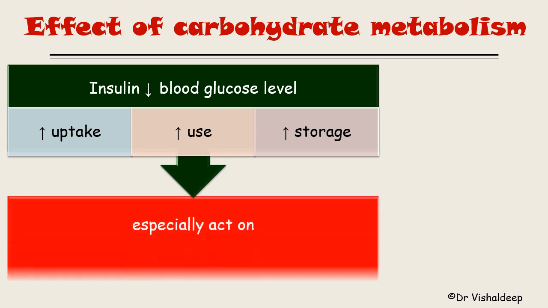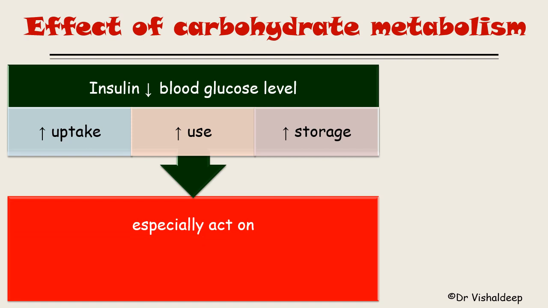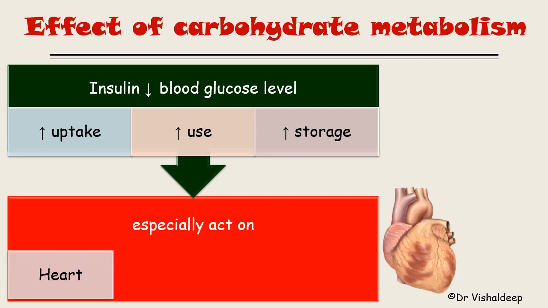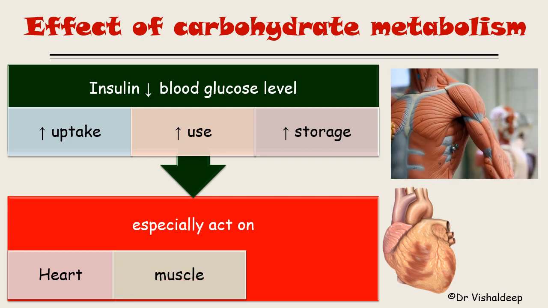Now, there are particular organs in which insulin does its effect on carbohydrate metabolism. Insulin especially acts on, first, the heart, second, the skeletal muscle, and third, the adipose tissue.